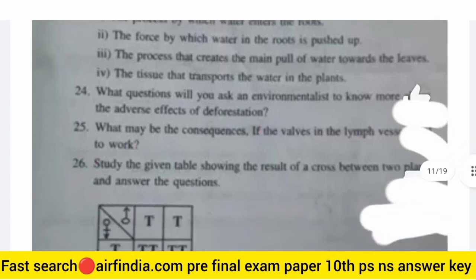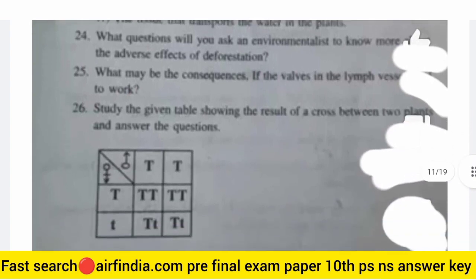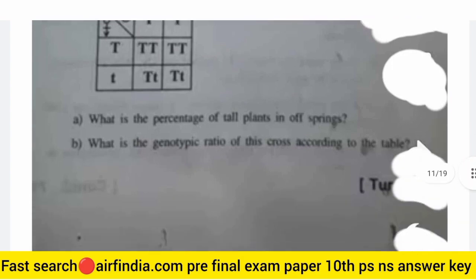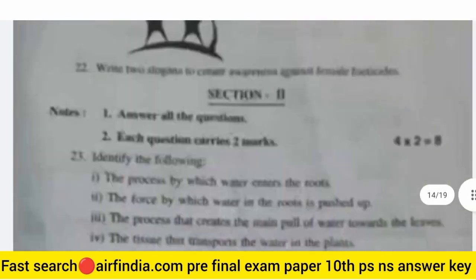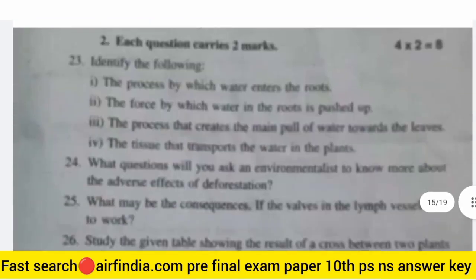Okay, so here is the table. What is the percentage of tall plants in the offspring, and what is the genotype ratio of this cross according to the table? Okay, so next is the next question. We will see there are 23 questions.